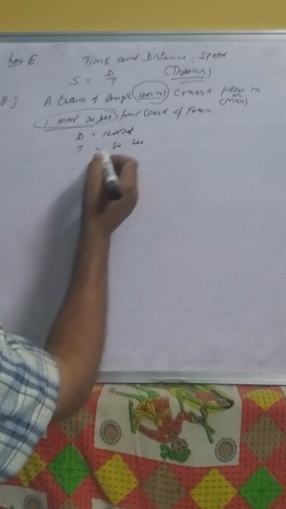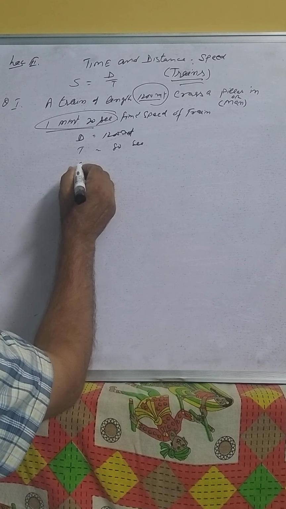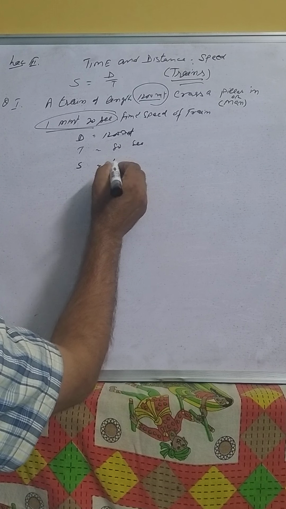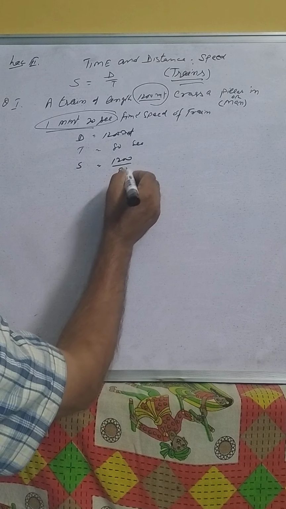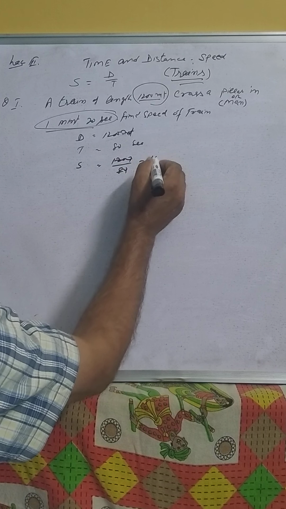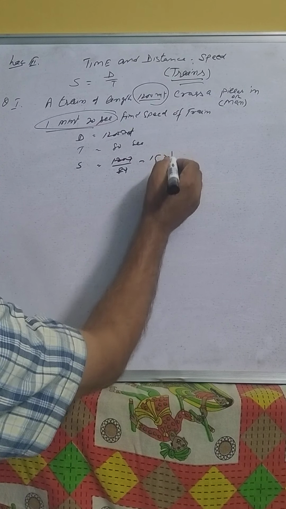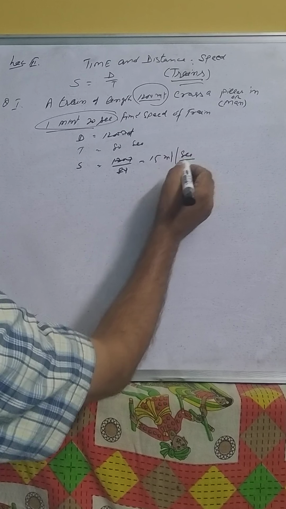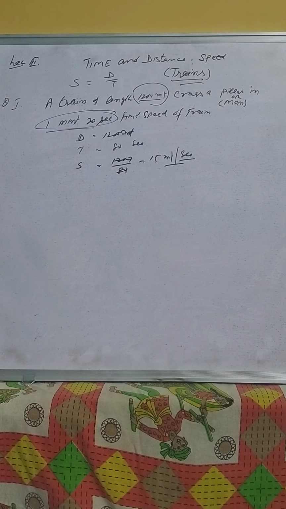Now we have to find the speed. Speed is equal to distance over time. It means the speed of the train will be 15 meters per second. This was the question. Now we take the next question.